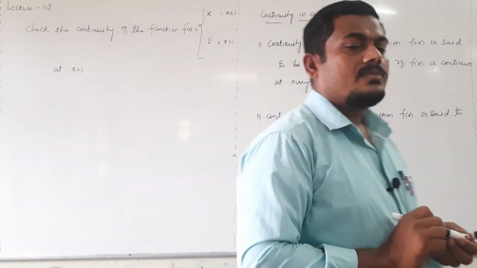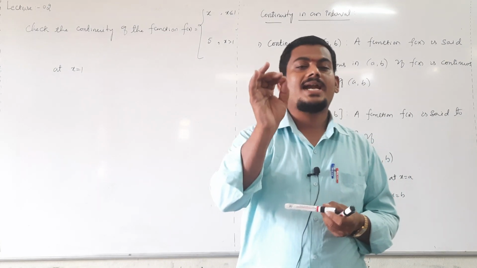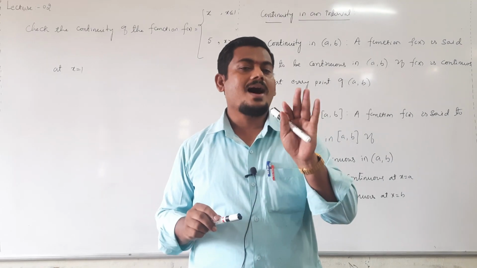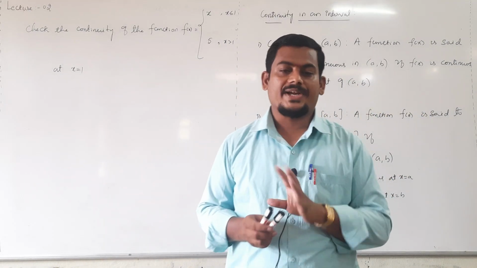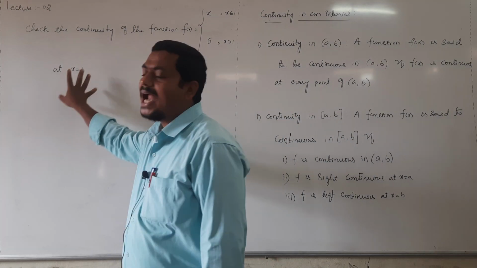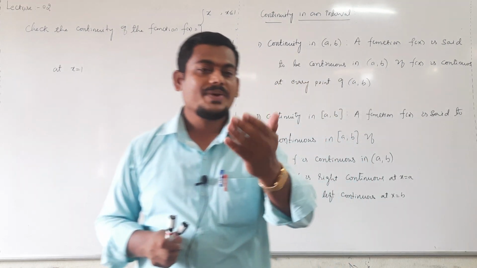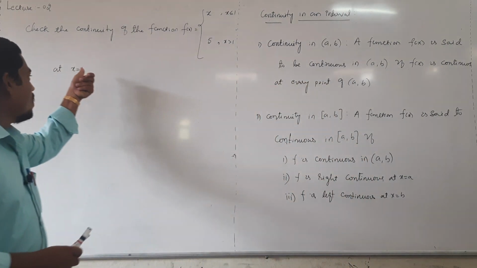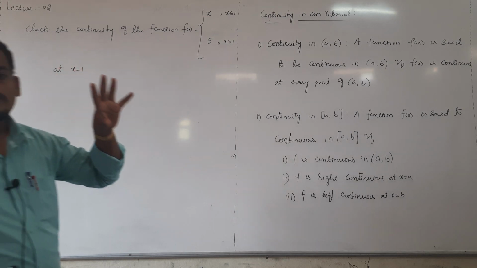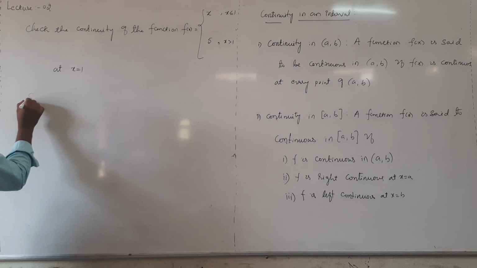In this problem, we have to verify whether this function is continuous at x equal to 1 or not. Not all other points, just check the continuity of the function at the given point only. They have given a particular point. Instead of a, in this case they have given 1. Now, solution.